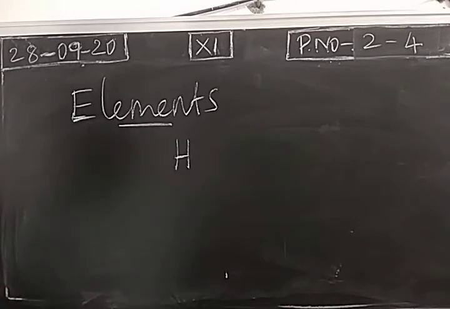Then existence of elements. Elements will exist in different forms, like monoatomic or diatomic, triatomic, polyatomic and so on. Consider hydrogen. Hydrogen will always exist as H2 molecule. So this is an example of diatomic molecule. Right? So this is called a molecule of an element, as you studied in 9th. A diatomic molecule is an example of molecule of an element.